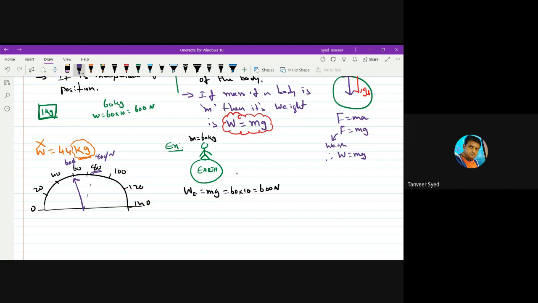Okay. So what is wrong here? Someone said his weight is 44 kg. There are two things wrong. Either you should call this weight as mass, or you should change this unit to Newton. If you change this unit to Newton, this becomes 440 newtons. So in reality, this is not your weight, this is your mass. 44 kg is your mass. Remember the thumb rule: if it is in kg, it is mass. If it is weight, it should be Newton. That's all. Nothing complicated here.